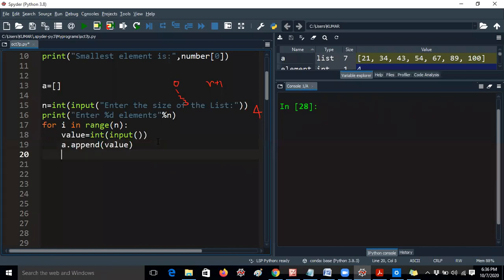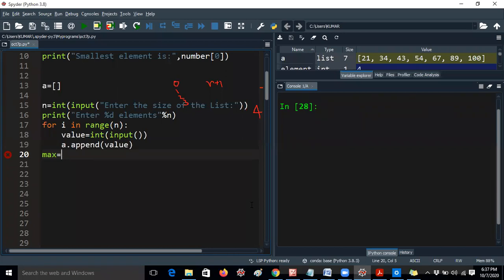Now I am just printing enter. I am just moving to the front. So if you want to print the elements before, you can, but in the output statement he is asking directly what the largest element is, what the smallest element is. Let me take two variables, max equal to, min equal to. I am taking two variables for storing the results, because we have to get two values in the output, that's for max and min.